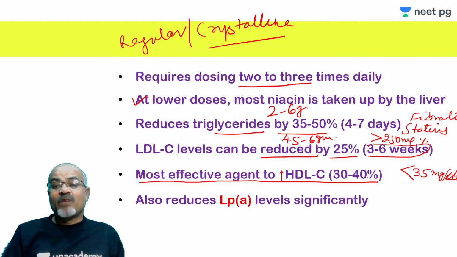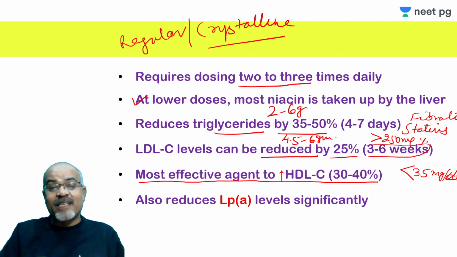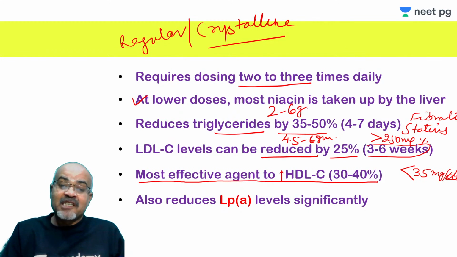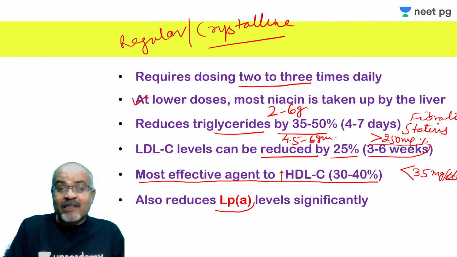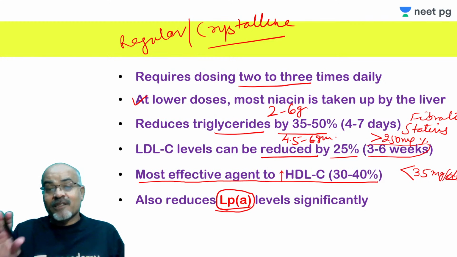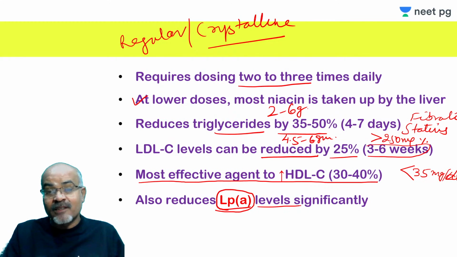35 milligram means less than 35 milligram, then only, because if it is lower from the beginning, then the increase is more visible or demonstrable in these patients. So it is reducing triglyceride, it is reducing LDL-C level, it is increasing HDL level to a significant degree, and it also reduces LPA, and this is the only hypolipidemic agent which actually reduces LPA level. No other drug till date has been shown to reduce LPA level, and this reduces it significantly.